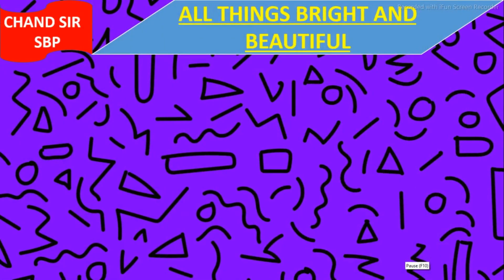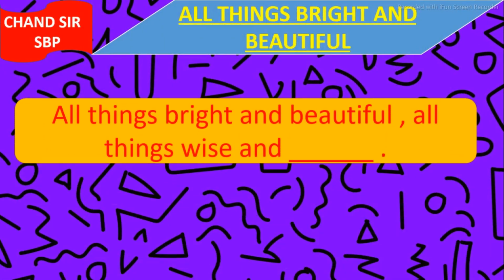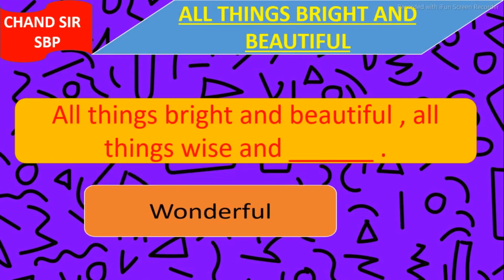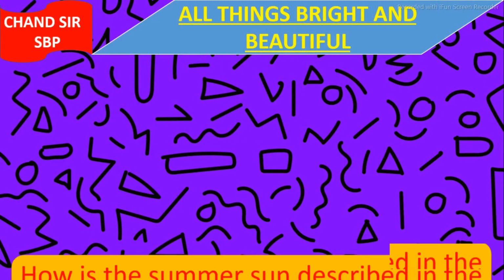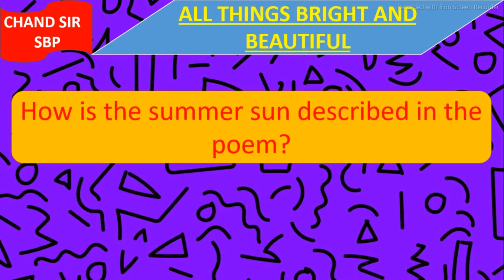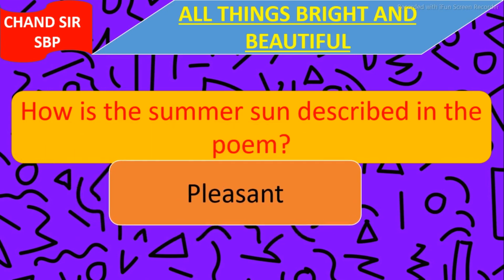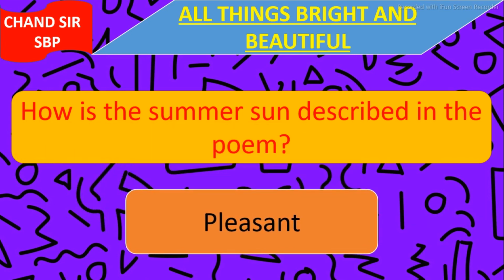Our next question is, all things bright and beautiful, all things wise and ___. And the answer is wonderful. All things wise and wonderful. Our next question is, how is the summer sun described in the poem? The summer sun is described as pleasant in the poem.